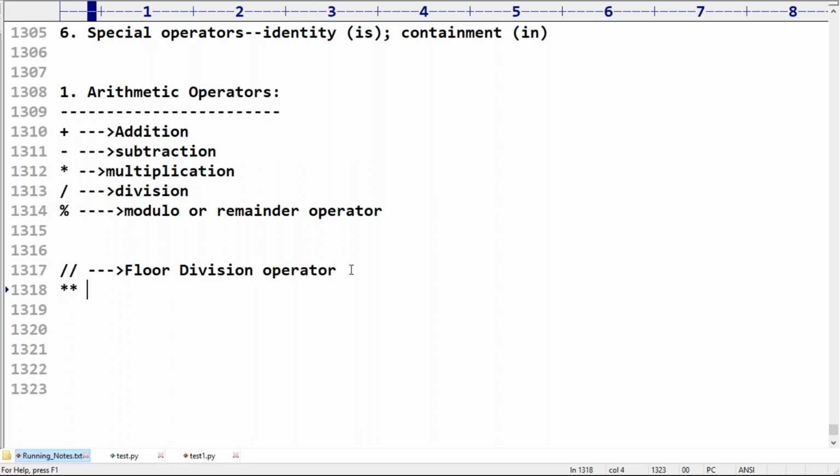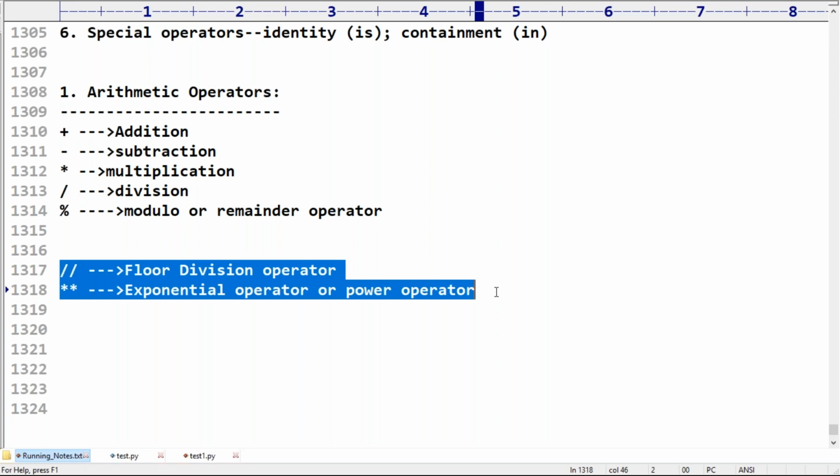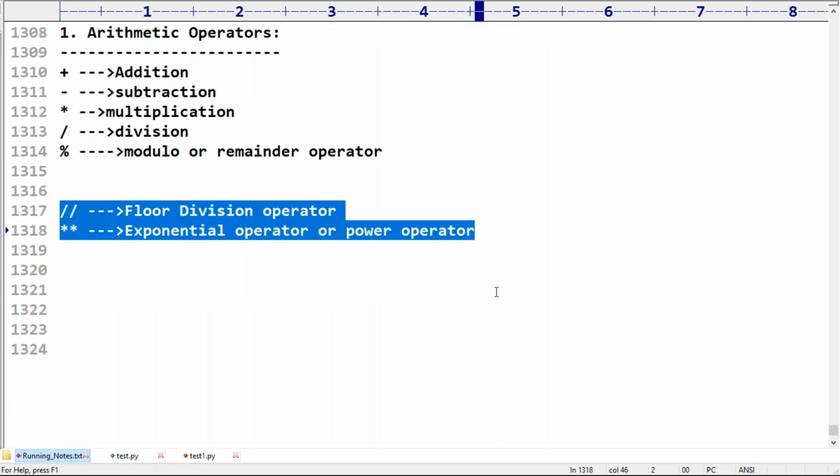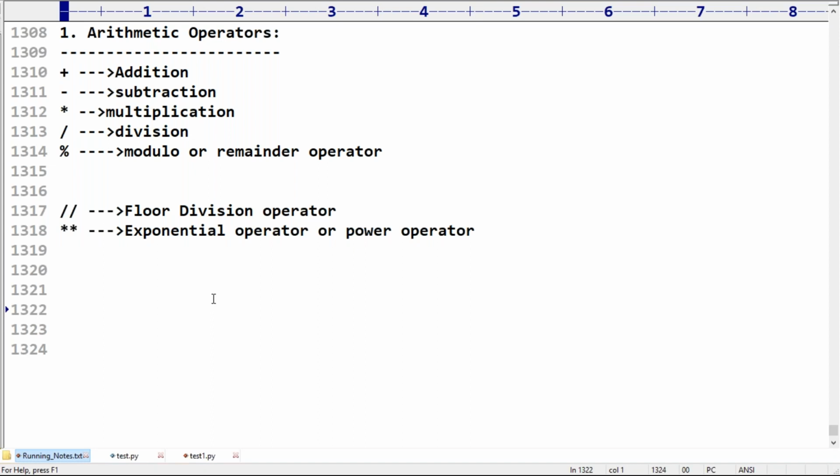But if I take a double star, this is called the exponential operator or power operator. These two arithmetic operators came extra in Python. Remember carefully: floor division operator, and double star means exponential or power operator.